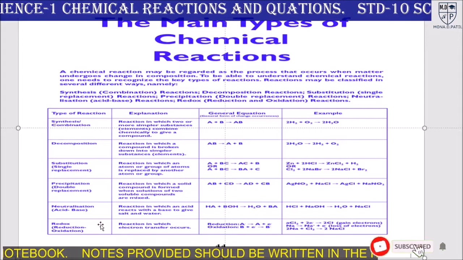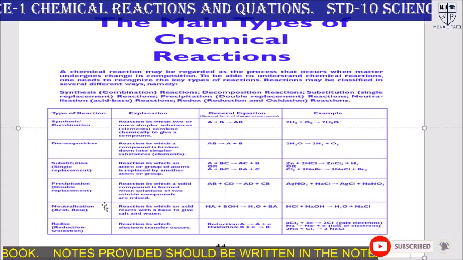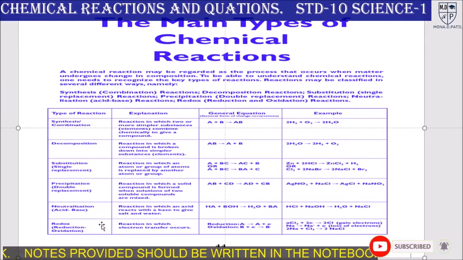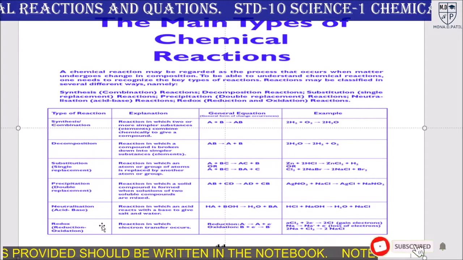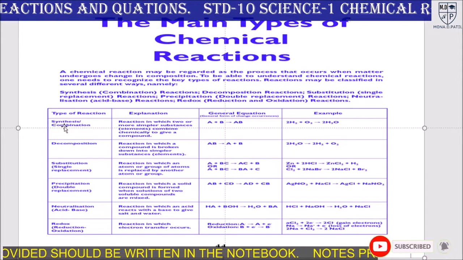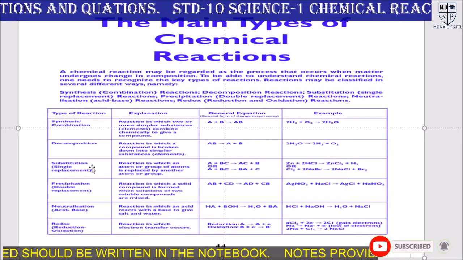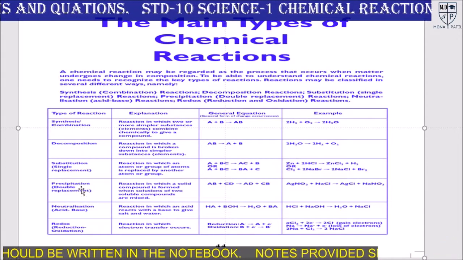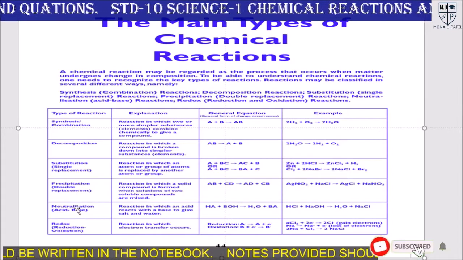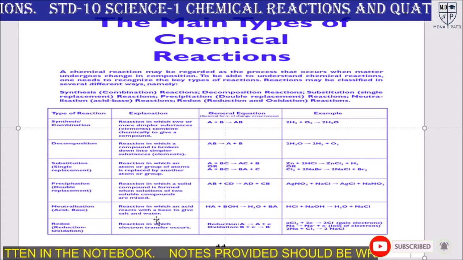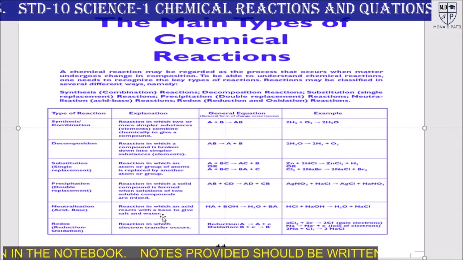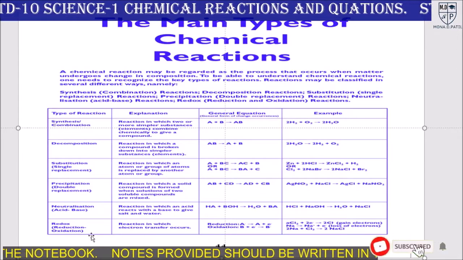Neutralization and redox reaction are types but not main types of reaction. The main types are what? Combination, decomposition, displacement and double displacement. And these are sub-reactions that can be included in the main ones. Okay. So a reaction in which an acid reacts with a base to give a salt and water.